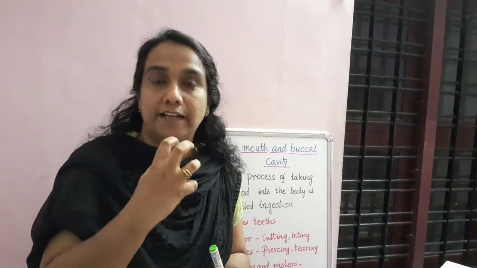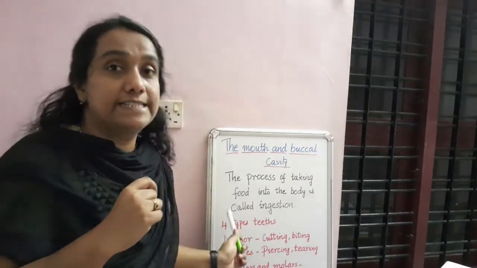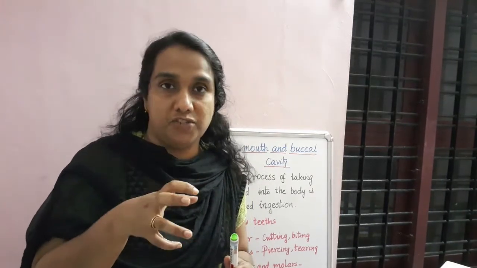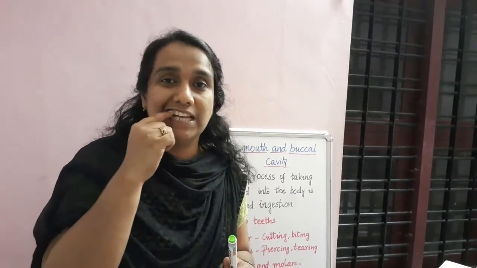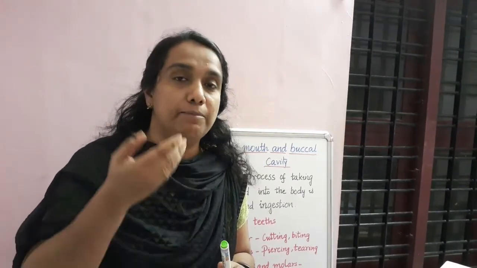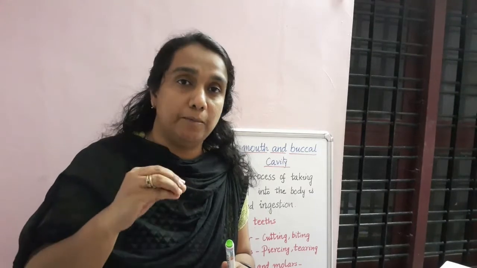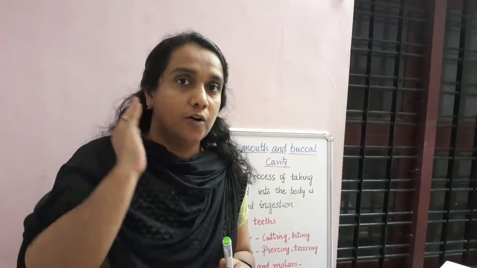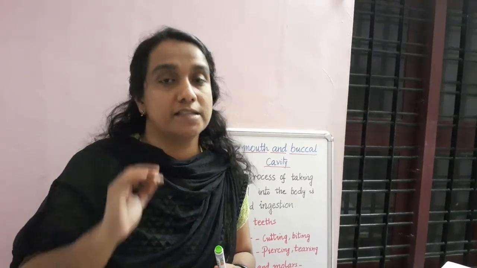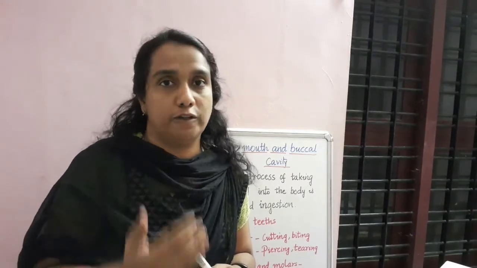That type of teeth is known as incisors. Then when you are cutting hard parts or a hard object, which teeth will you use? These pointed teeth, right? They are known as canines. Behind the canines we can see premolars and molars, which help in the chewing of the food.